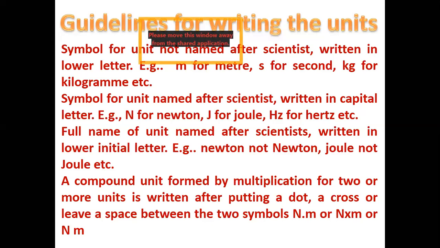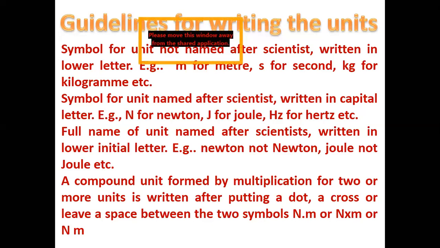The same way, we cannot write two prefixes together. Like we write mega, we write kilo, giga. These are our prefixes. So you cannot add two prefixes.